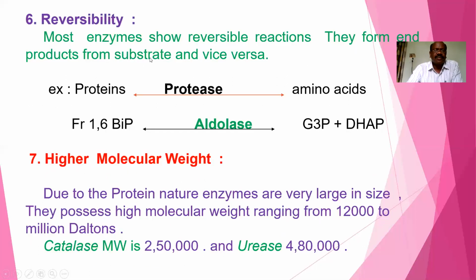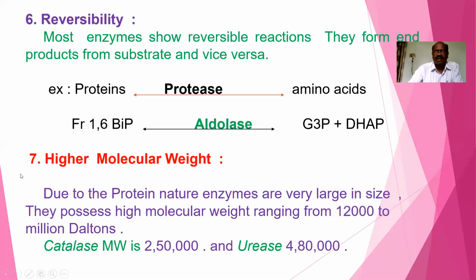Now, higher molecular weight due to the protein nature. Already you know that enzymes are made up of proteins. So due to this protein nature, enzymes are very large in size. They possess high molecular weight ranging from 12,000 to a million daltons.